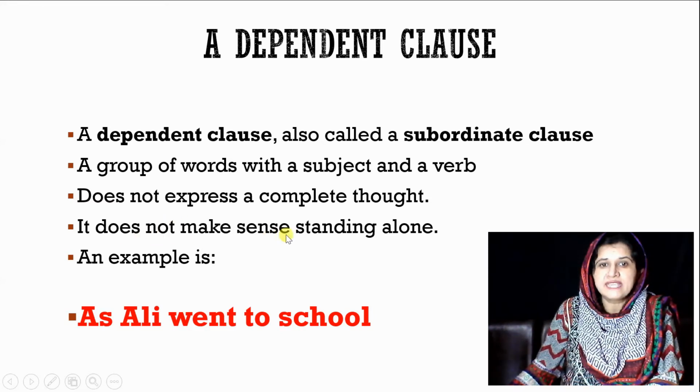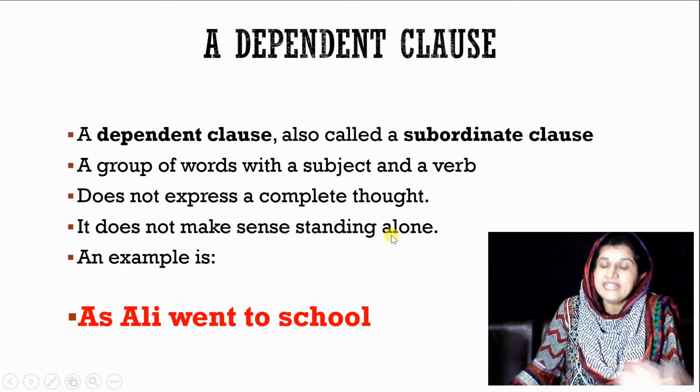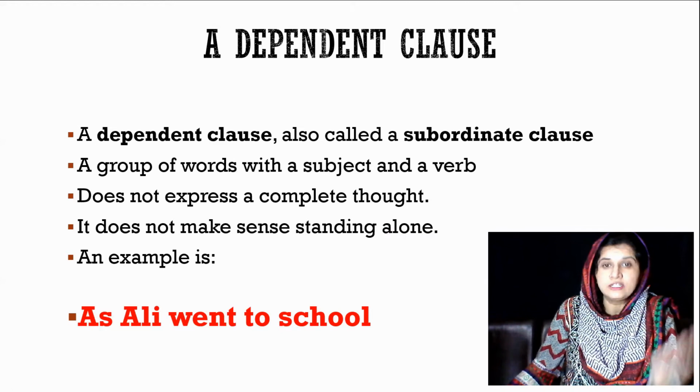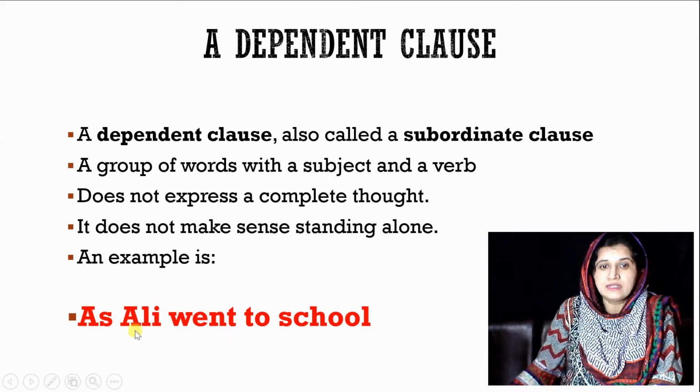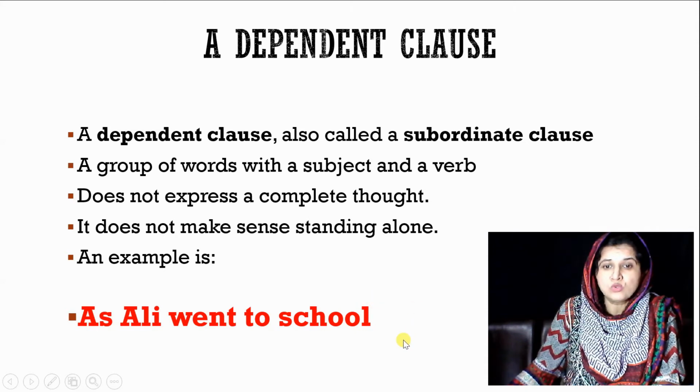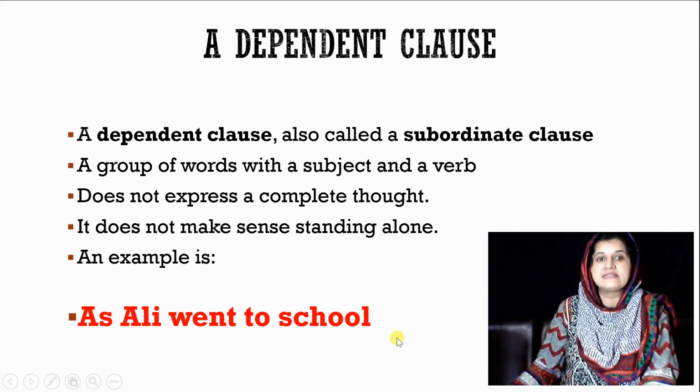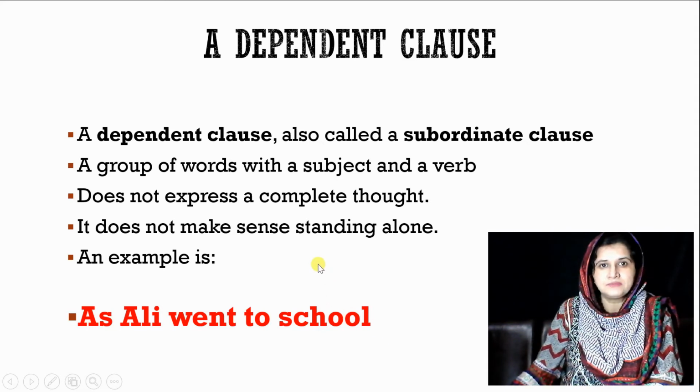It cannot stand alone. It needs an independent clause in order to give complete meaning. Like, as Ali went to school. Here you can see there is the subject Ali and the verb went. But by adding the subordinating conjunction as, now there is a question mark. As Ali went to school, then what? It means that the sense is incomplete.